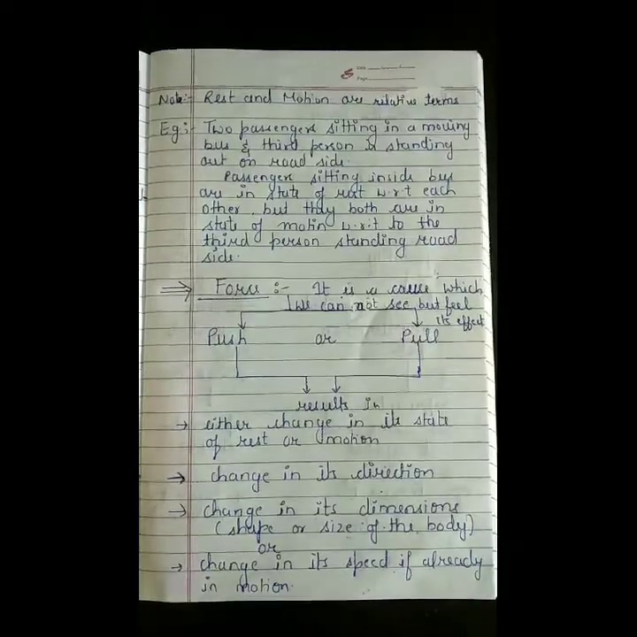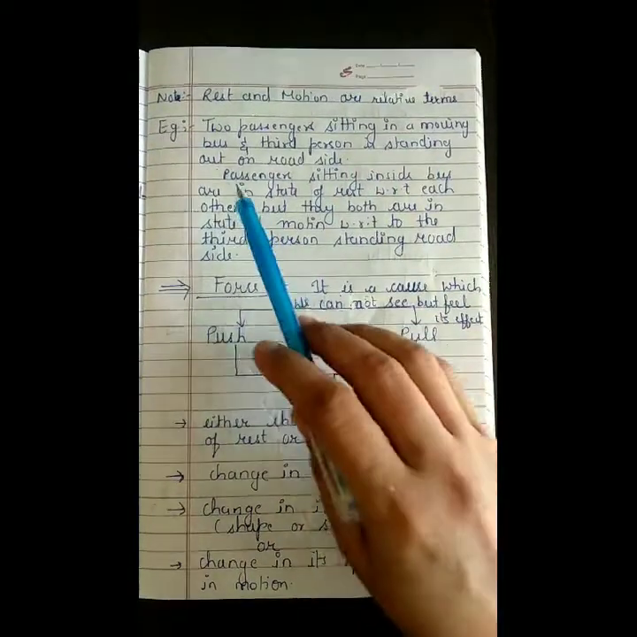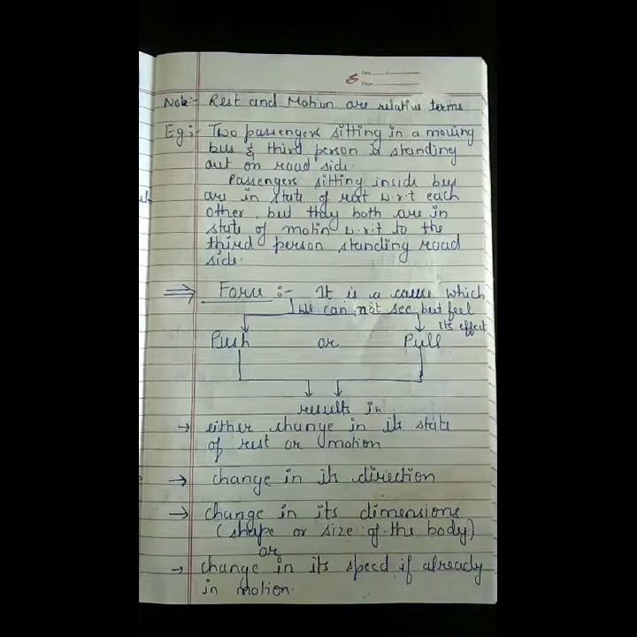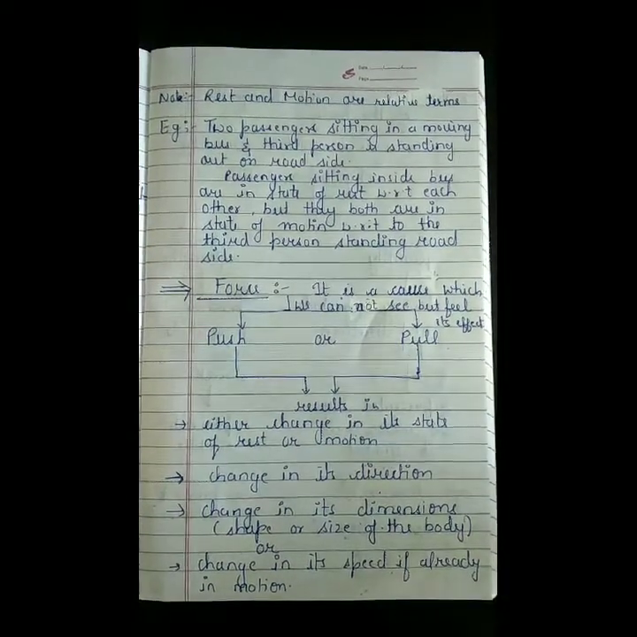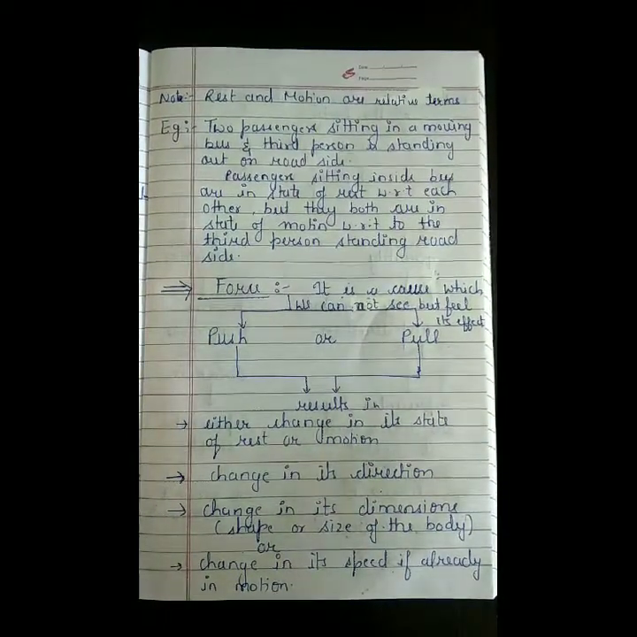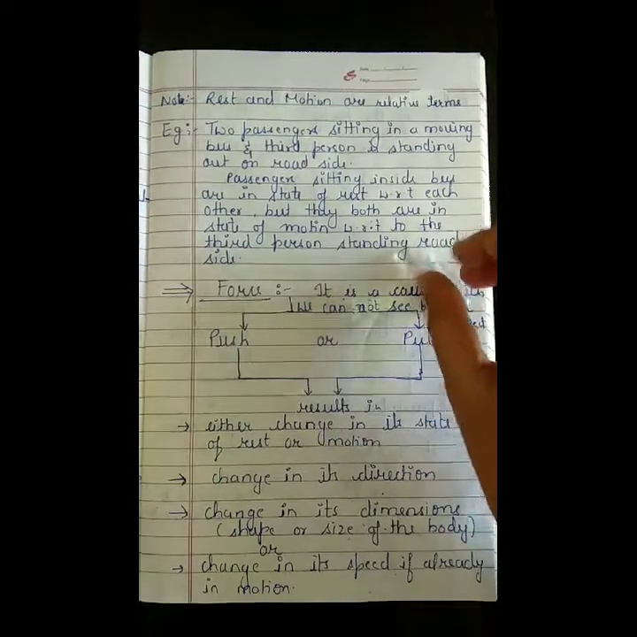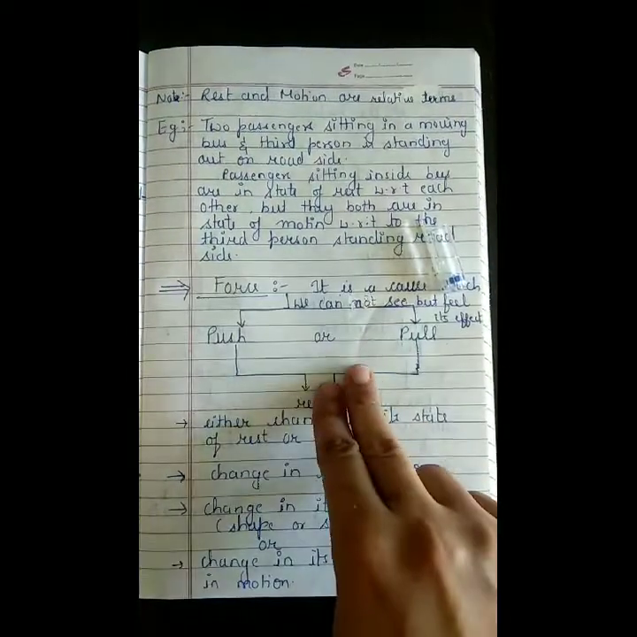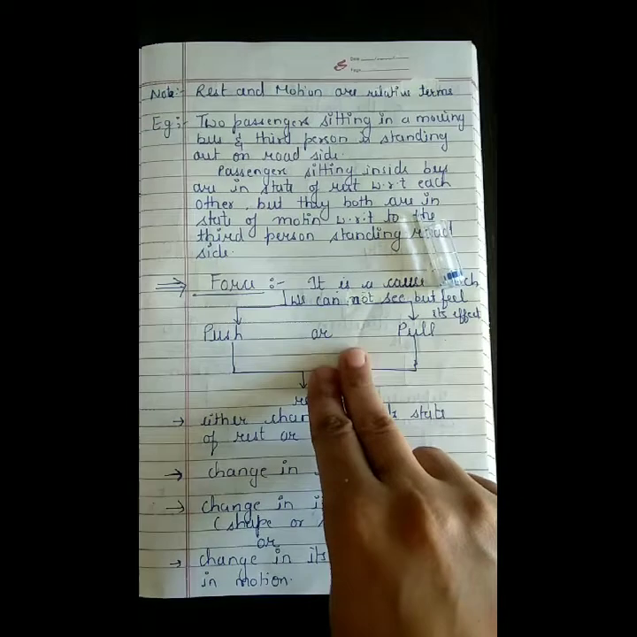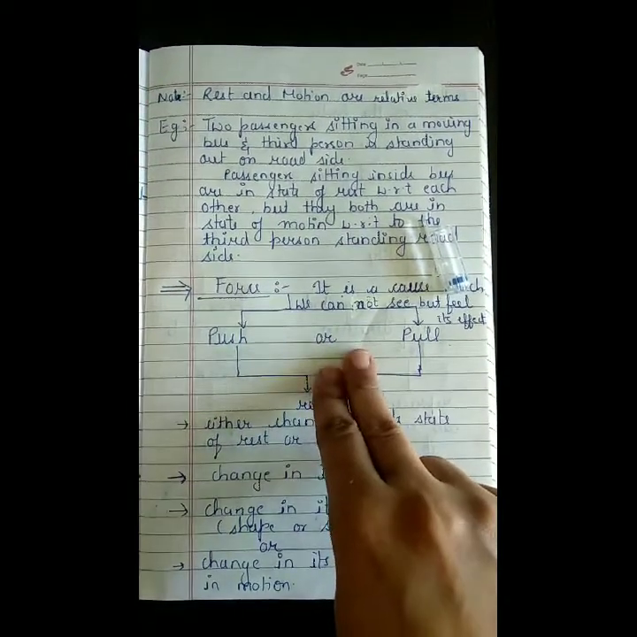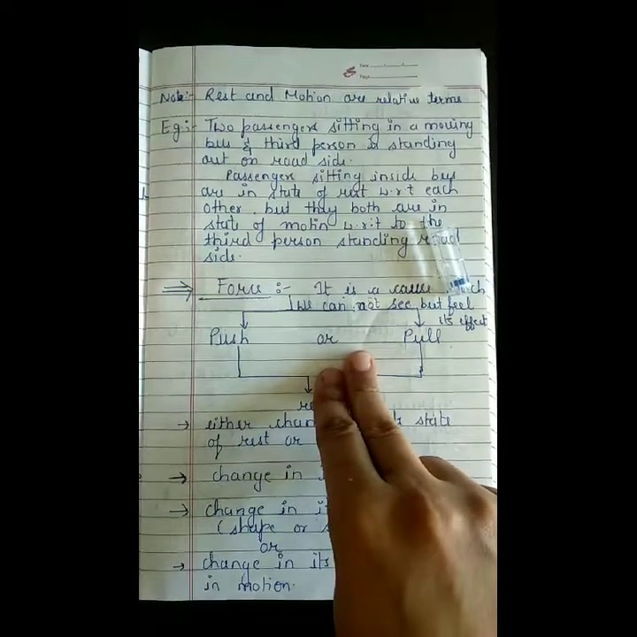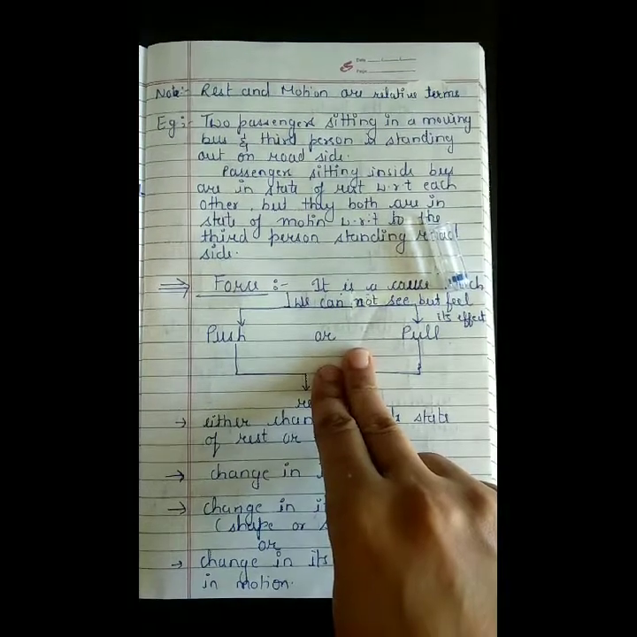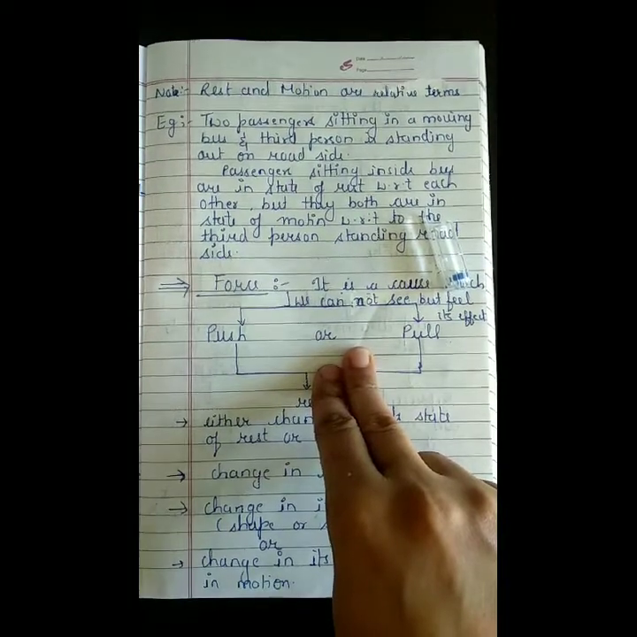And rest and motion are relative terms. How? Let us take an example for this. Now let us consider two passengers are sitting in a moving bus and a third one is standing outside on a roadside. Let us consider this is the third person standing outside and these two passengers are sitting in a moving bus. So what will we say, are these two in the state of rest or in motion? We can't say until we decide the frame of reference.